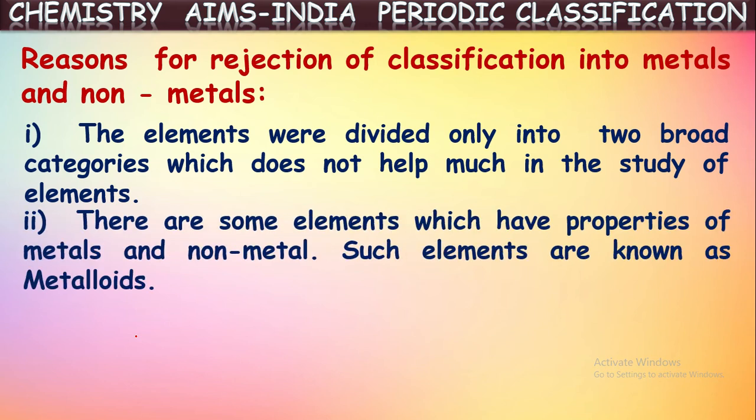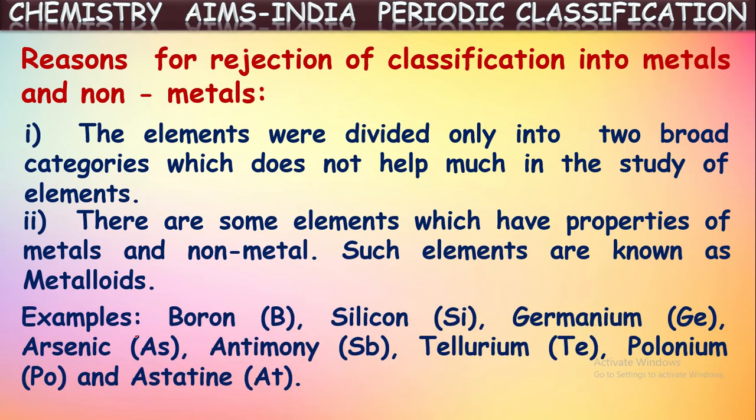Next, there are some elements which have properties of metals as well as non-metals. Such elements are known as metalloids. So Lavoisier classified all the available elements into only two batches, but there is one more kind of elements which can show the properties of both these metals and non-metals. So for this, no classification was there in the Lavoisier's classification. So it is also we can say as one limitation. Those elements which exhibit the properties of both metals and non-metals are called as metalloids.